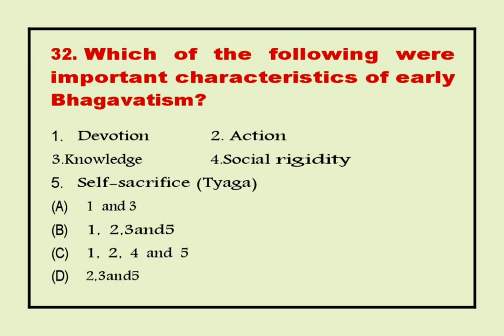32. Which of the following were important characteristics of early Bhagavatism? 1. Devotion. 2. Action. 3. Knowledge. 4. Social rigidity. 5. Self-sacrifice, tyaga. Answer A. 1 and 3.